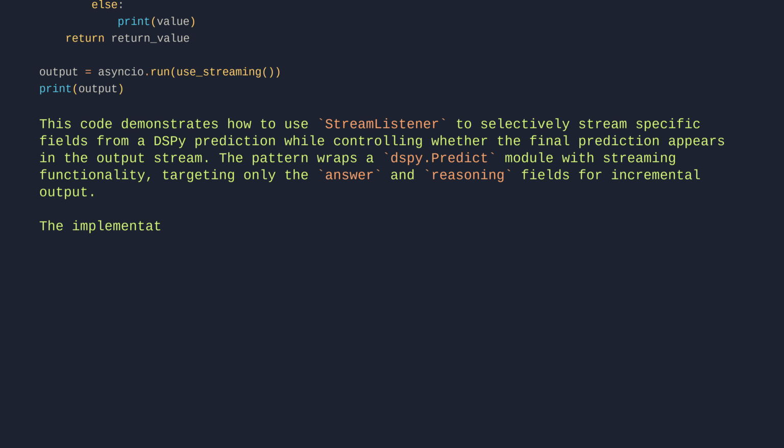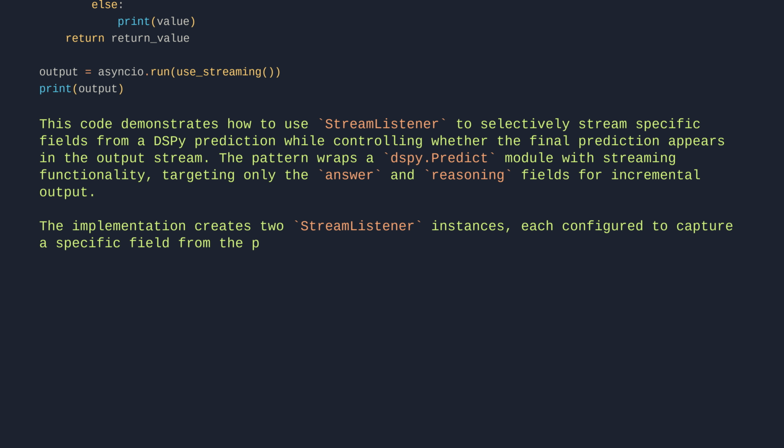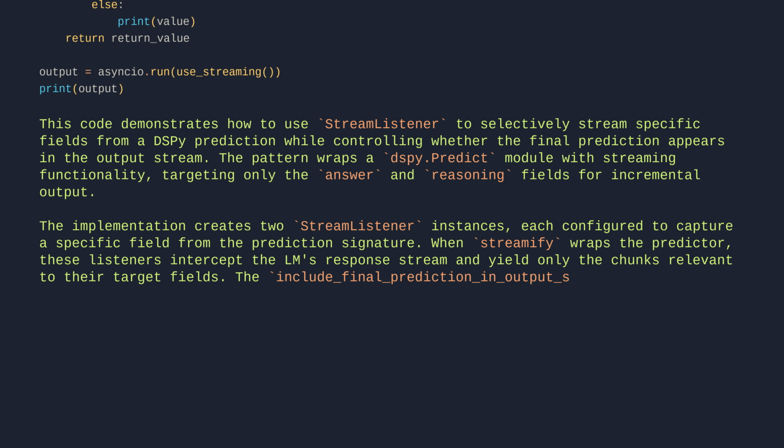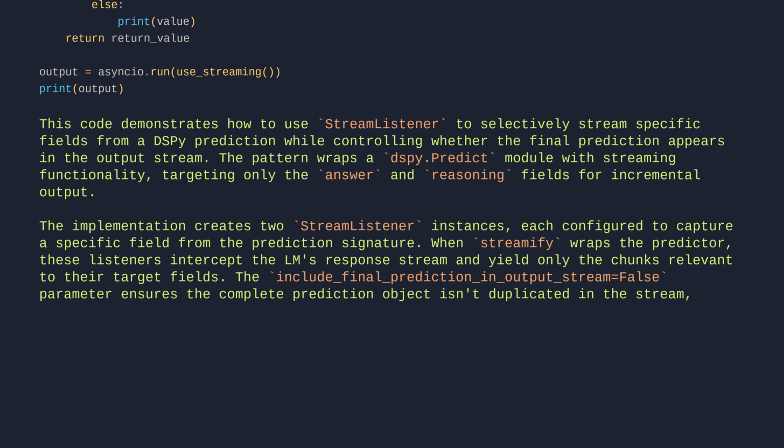The implementation creates two StreamListener instances, each configured to capture a specific field from the prediction signature. When Streamify wraps the predictor, these listeners intercept the LM's response stream and yield only the chunks relevant to their target fields. The include_final_prediction_in_output_stream equals false parameter ensures the complete prediction object isn't duplicated in the stream, though it's still returned as the final value.